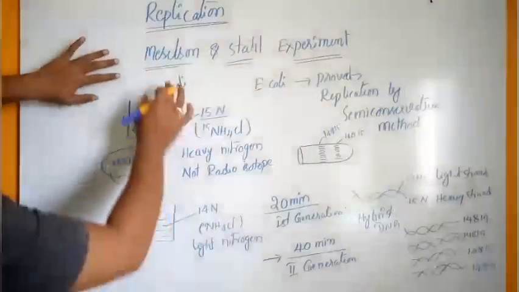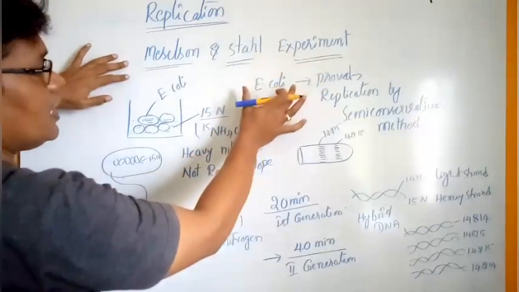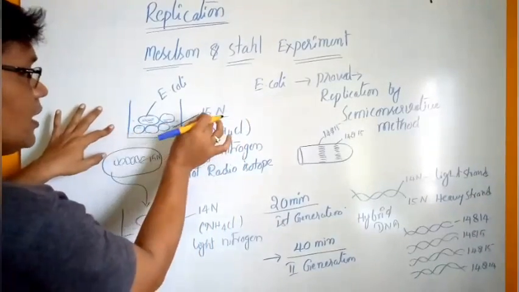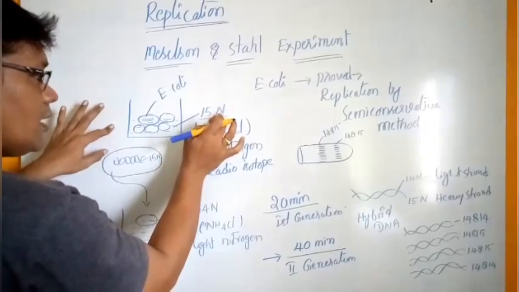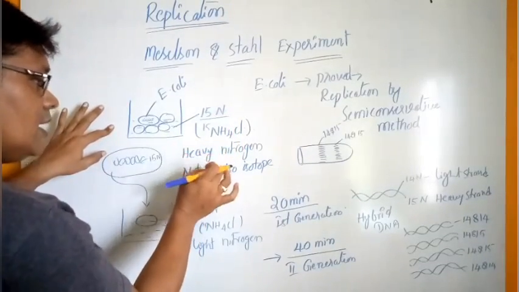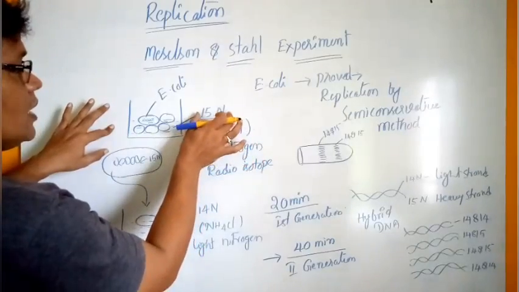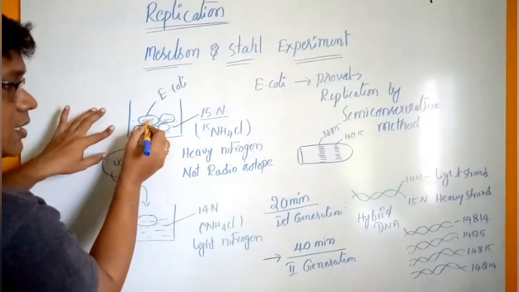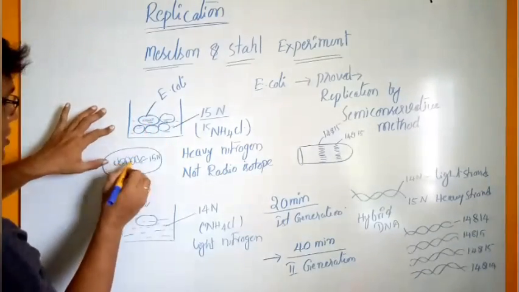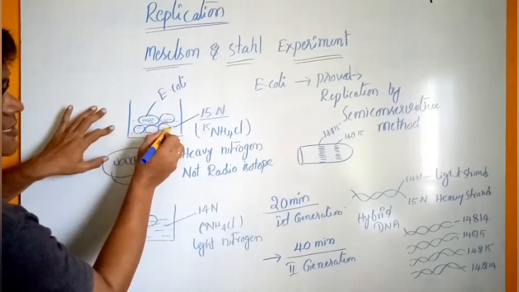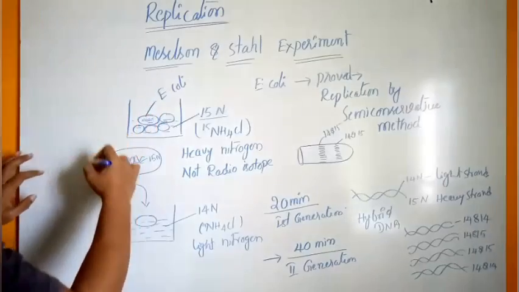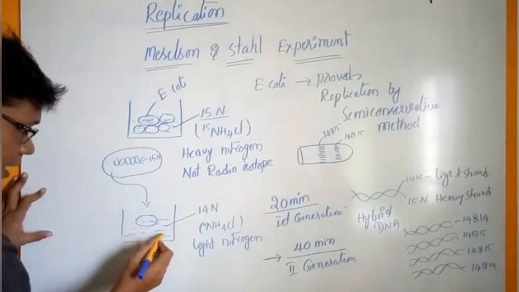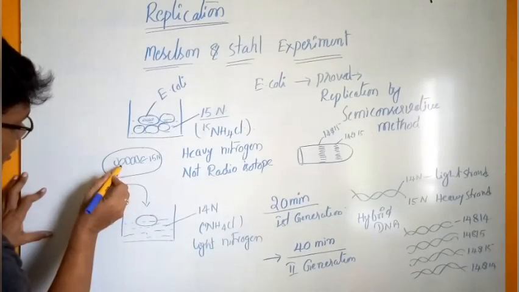Once again, the Meselson and Stahl experiment was conducted with the help of E. coli. E. coli is grown in a culture medium containing the 15 type of N, that means the heavy nitrogen. This culture medium is utilized by the E. coli bacteria for synthesis of DNA molecules, producing a large number of cells. The E. coli is then directly transferred to another culture medium containing the 14 type of N. The DNA molecule in the bacteria is of the 15 type.